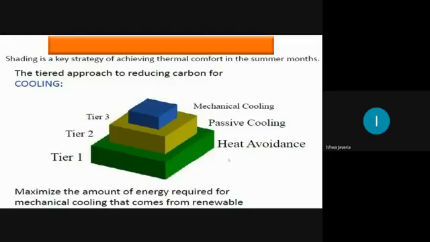Otherwise, tier one is the bigger one, which proves that if we provide natural sources for shading inside our building, it will help our building cool down more and use minimized sources of energy in the summer seasons to get a cooling environment inside your room. Maximize the amount of energy required for mechanical cooling that comes from renewable sources.